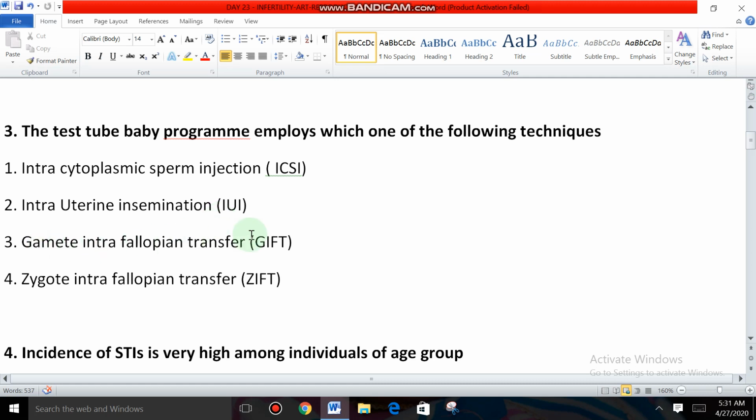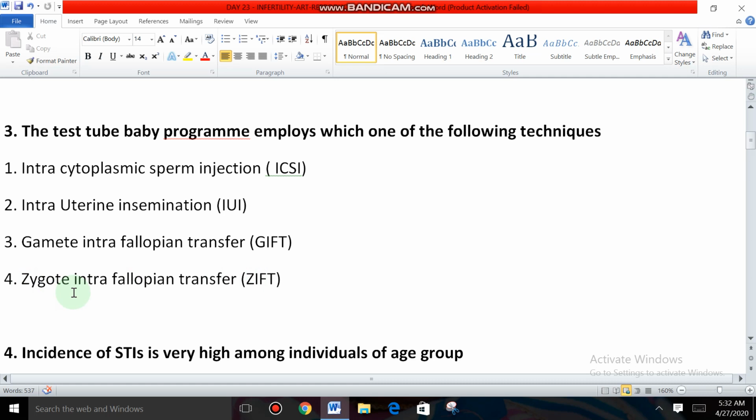No. Gamete intrafallopian transfer, this is also in vivo. Fertilization takes place inside the fallopian tubes. Zygote intrafallopian transfer: where is the zygote formed? Zygote is formed outside of the female's body, in the laboratory only, in vitro condition.